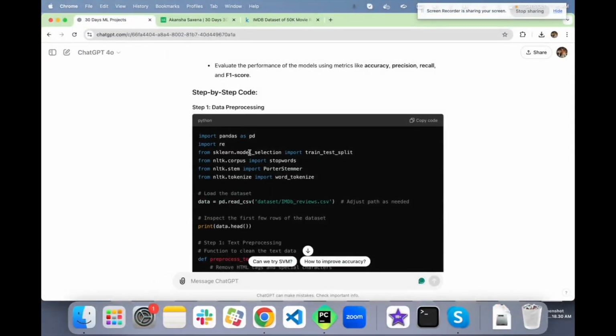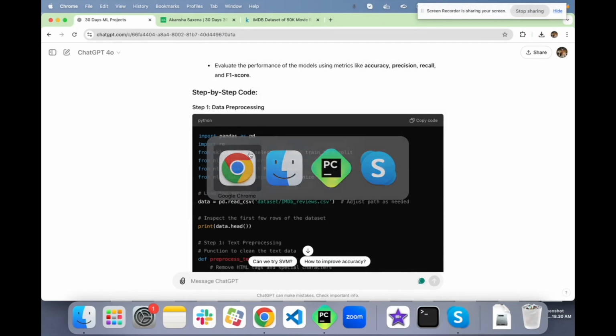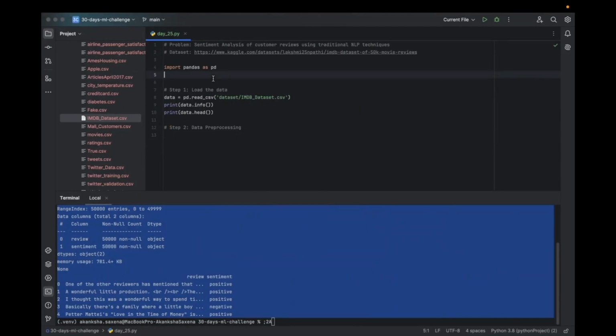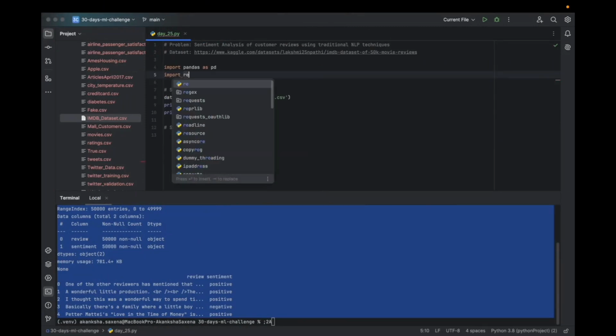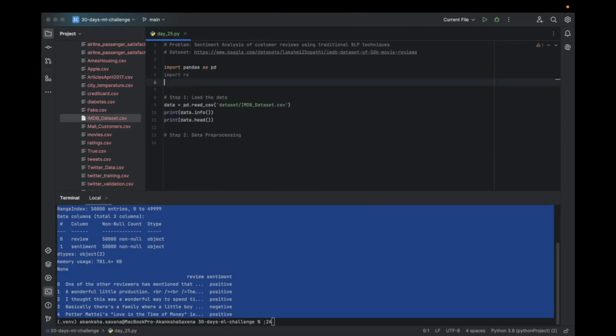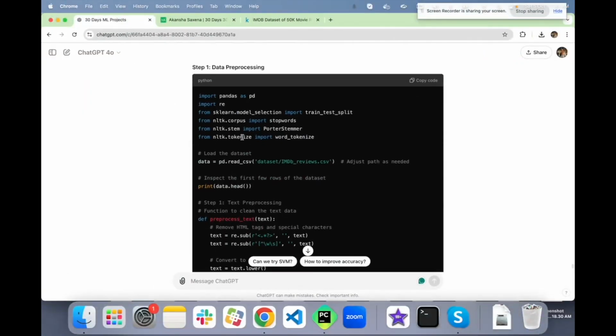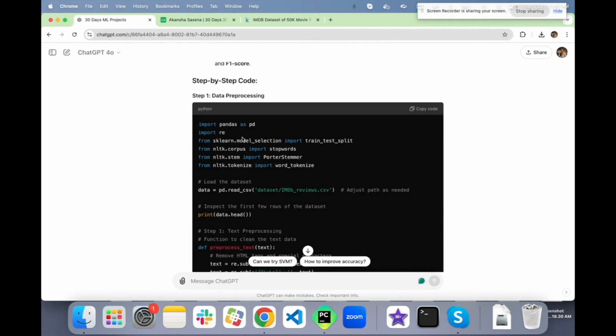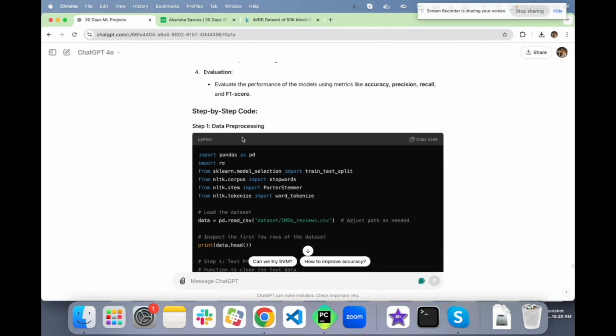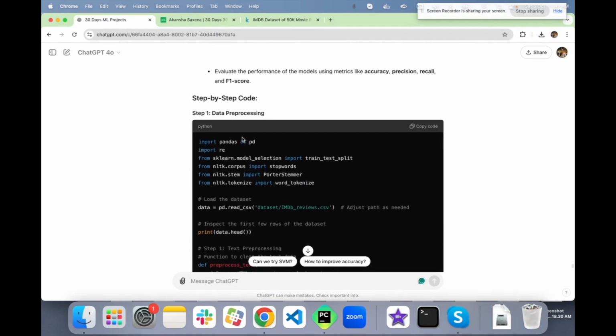And for that, we need to import regular expression. You know why? Because this is going to help us with the special characters, the punctuations and all.